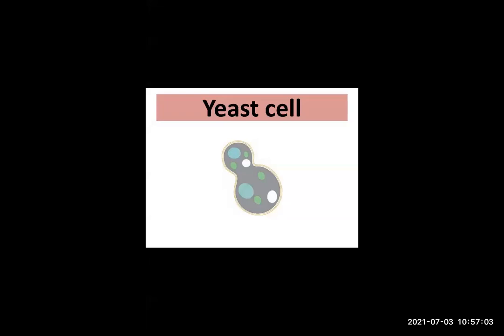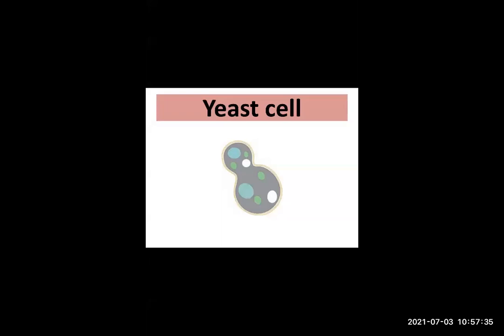Now, what is meant by eukaryotic cell? The cell with proper nuclear membrane, nucleus, cytoplasm, cell wall, etc. is called eukaryotic cell.